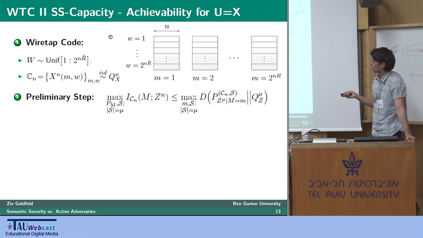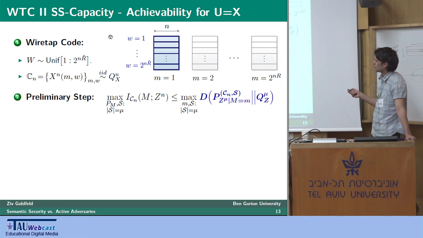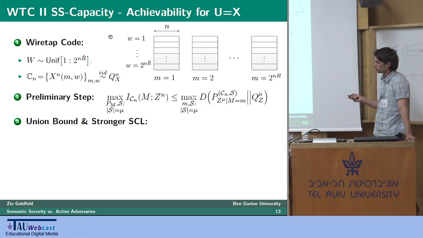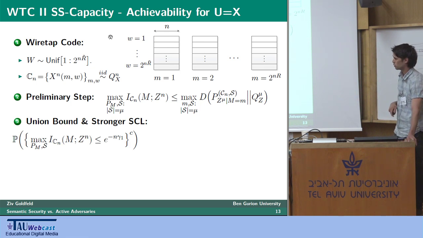What's interesting is that this divergence is the exact type of quantity that the stronger soft covering lemma can take into account, since for each message small m, we have a sub-codebook indexed by W that corresponds exactly to the structure of the soft covering codebook. So the union bound and the application of the lemma give you semantic security.